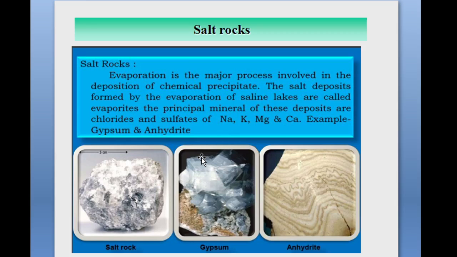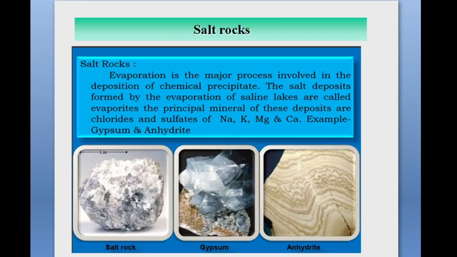The principal minerals of these deposits are chlorides and sulfides of magnesium, calcium, sodium, and phosphorus. Rock salt, gypsum, and anhydrite are the most abundant minerals of the evaporites. Here in the figure you can see the salt rock, which is formed by the evaporation of saline lakes.